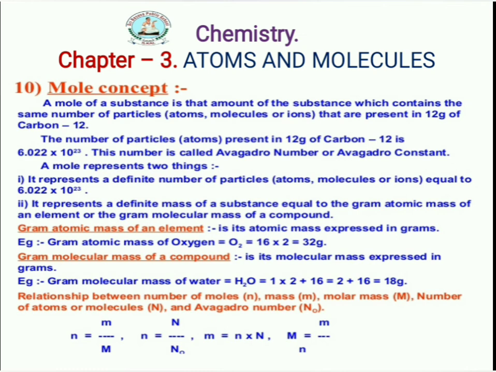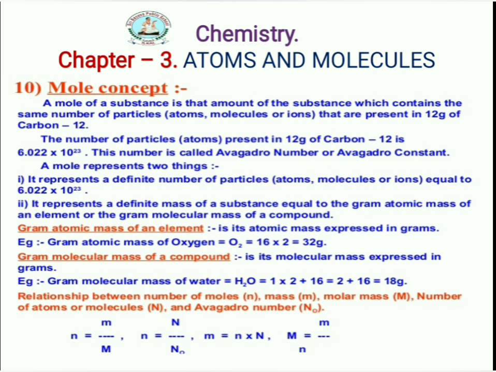Gram atomic mass of an element is its atomic mass expressed in grams. For example, the gram atomic mass of oxygen, O2, is 2 into 16, which is equal to 32 grams. You must identify how many atoms of the element are there in the compound, element or molecule. Gram molecular mass of a compound is its molecular mass expressed in grams. Gram molecular mass of water, H2O, is 1 into 2 plus 16, which is 2 plus 16, equal to 18 grams.